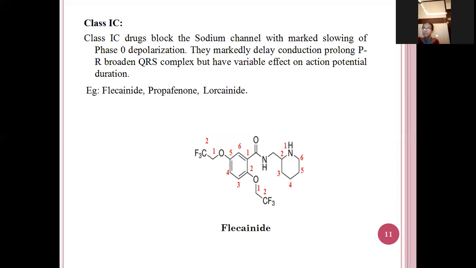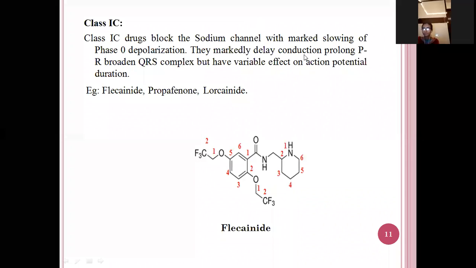Some of the drugs which come under class 1C are flecainide, propafenone and lorcainide.